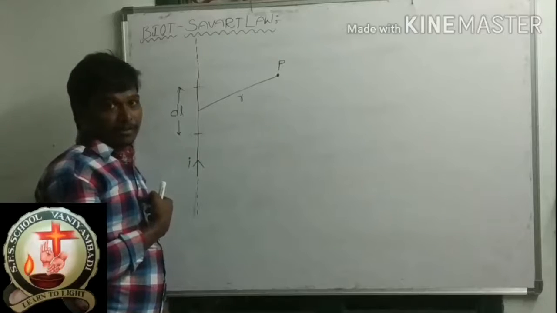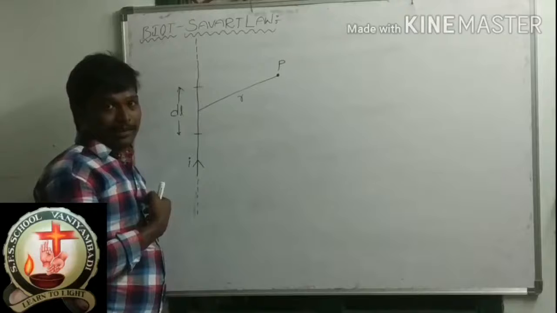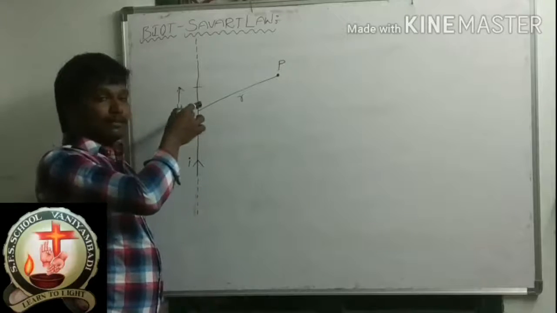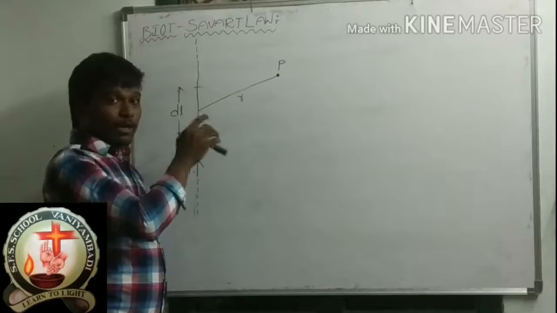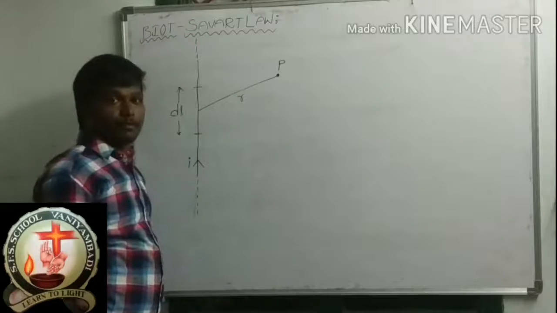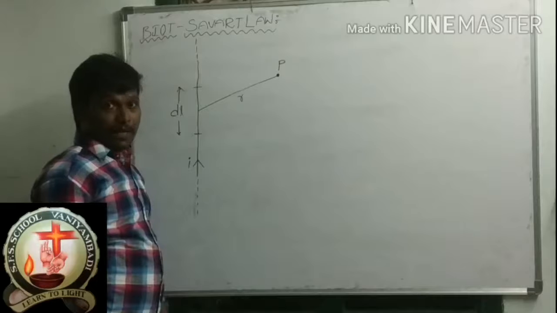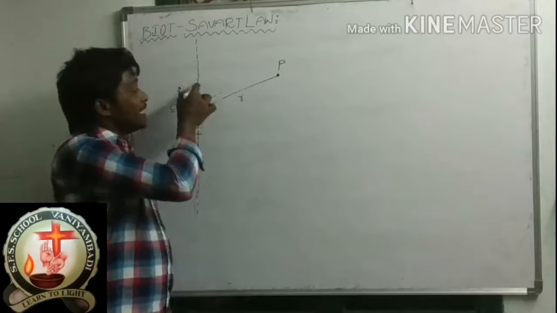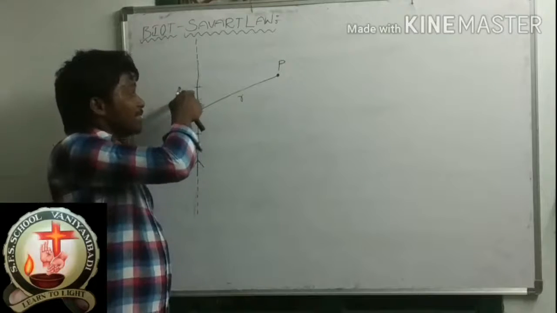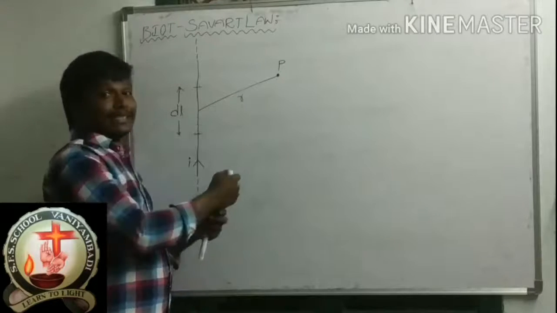So let us take a small element dl on the electrical wire. The length of the small element is dl. And the angle between dl and r is theta.